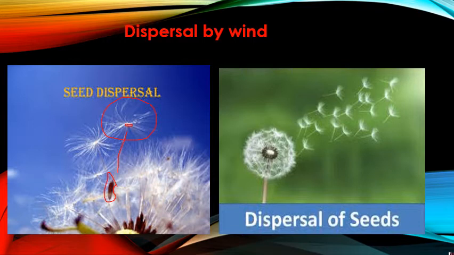Okay, even the cotton seeds are also dispersed by the wind because they are very light, they have hairy structure. Okay, and as the fast wind will blow, the seeds will be carried to different directions. Clear? See in the next figure also how clearly the dandelion has been shown. Okay, it has a growth like this. Okay, hairy structure, and then at the bottom there is a stalk attached to it. Okay, and as the wind is blowing, it is carried away by the wind.